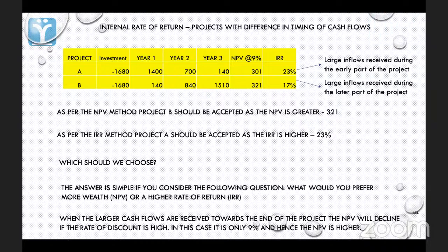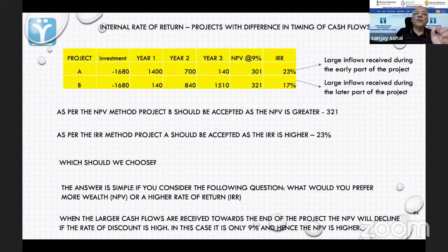In this case, if I make the opportunity cost 12%, suddenly you will find that project B is out, project A is in. इसका NPV बढ़ जाएगा, इसका कम हो जाएगा, because इसको हम discount करेंगे with a bigger figure. The moment you increase the opportunity cost, इसका discount के चलते ये बहुत कम जाएगा, and at a certain point, 15%, it will become negative.